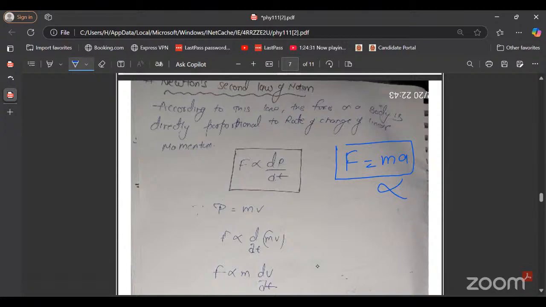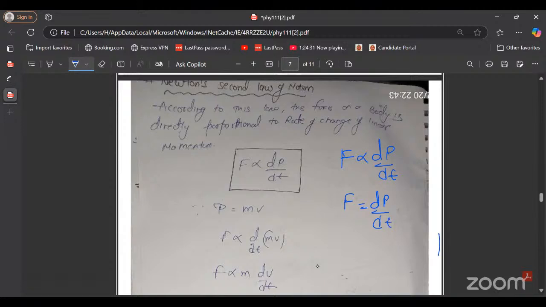Newton's second law of motion states that the force is directly proportional to the rate of change of momentum. That means F is directly proportional to dp by dt. When we remove the sign of proportionality, a constant comes in, which is equal to 1. So F is equal to dp by dt.